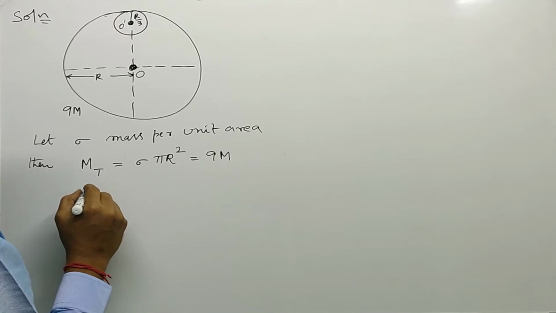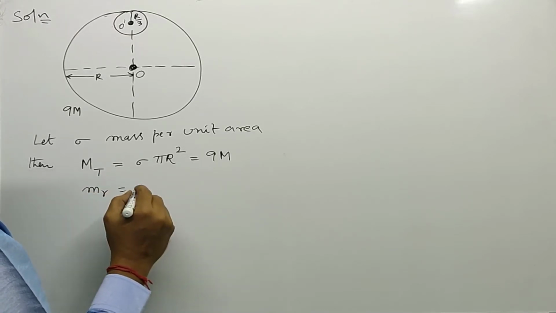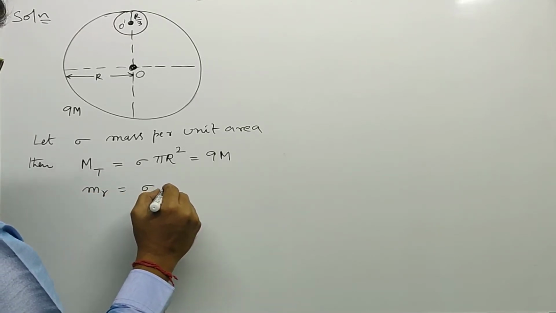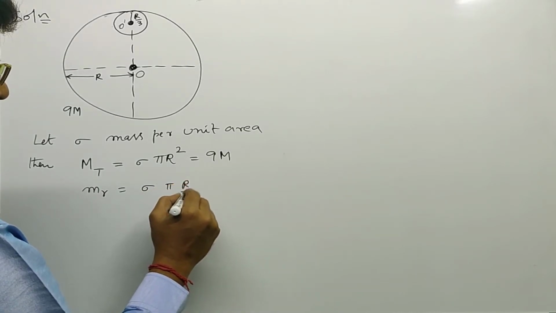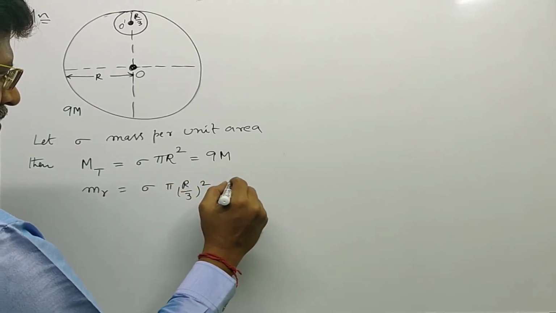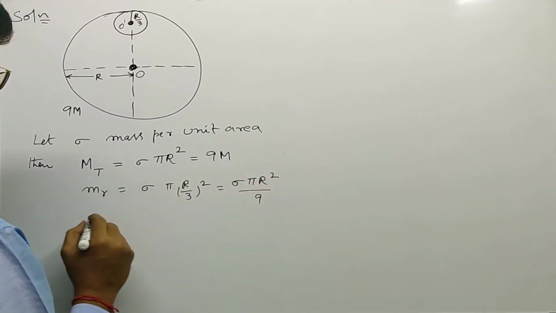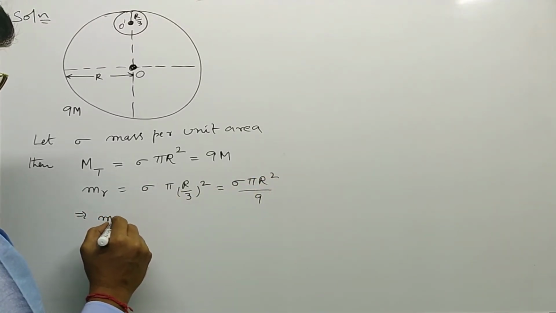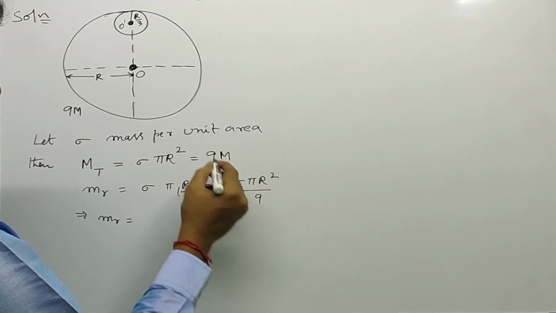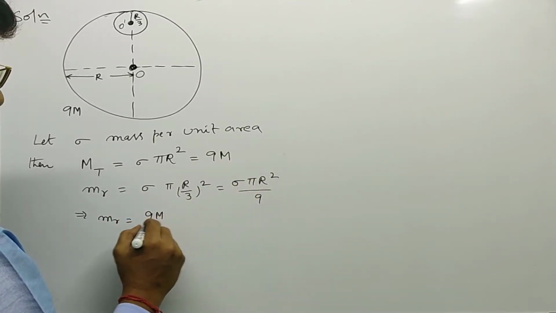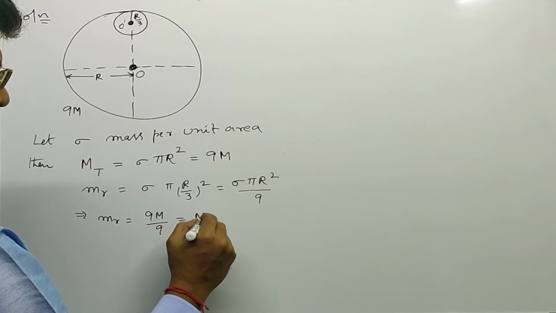Next, mass of the removed portion is equal to sigma into pi into R by 3 whole square, that is equal to sigma pi R square divided by 9, which is 9m divided by 9, that is equal to m.